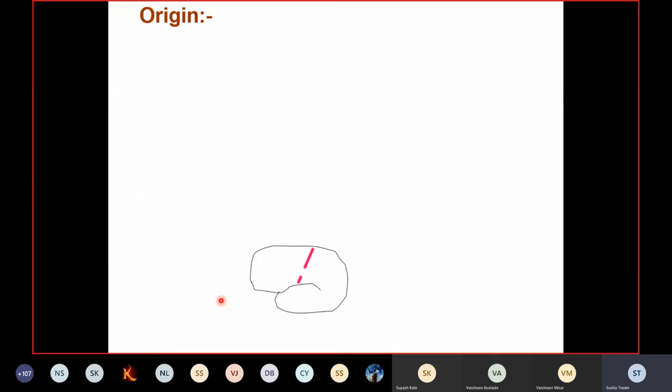Now let us see from where this tract begins. It is from the motor cortex, which is concerned with the generation of voluntary motor activity. In the given diagram you can see the superolateral surface of the cerebral cortex, and there the most important landmark, the central sulcus of Rolando.